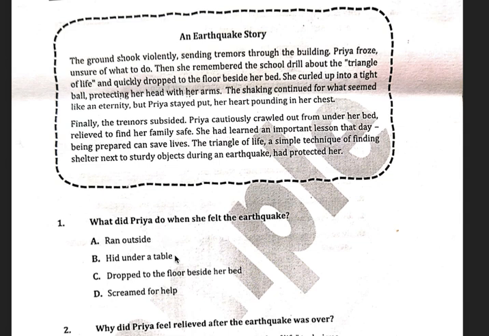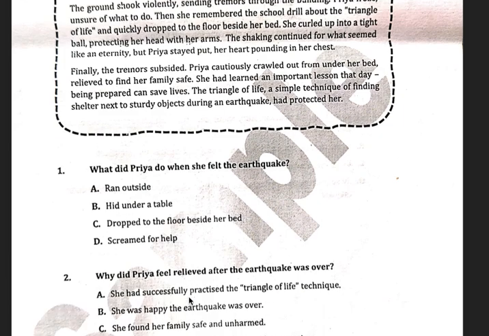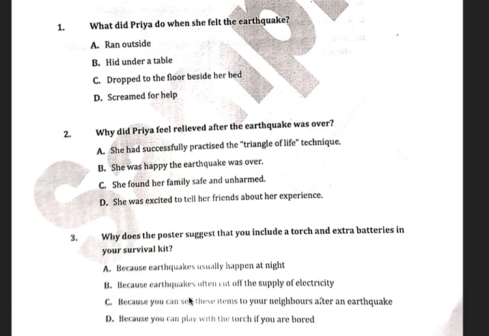Hid under a table is not an option. Screamed for help is not an option. You have to read the passage very carefully and find what you've been asked. So drop to the floor beside her bed is the correct option because it's been given directly in the passage. Running outside is not an option because you've been told in the poster as well that you have to hold, you have to stay put. Hid under a table is not an option because this is not a solution given in the poster or the story. And screamed for help is not right because you know that this has not happened in the story that you've been told.